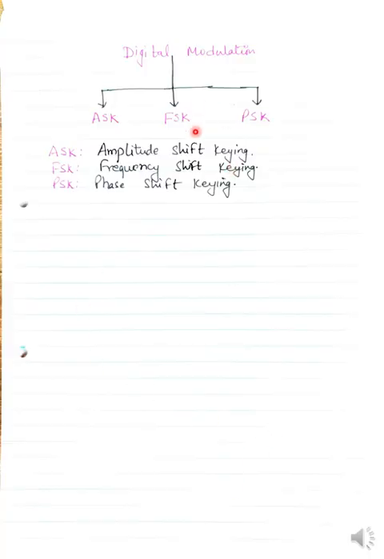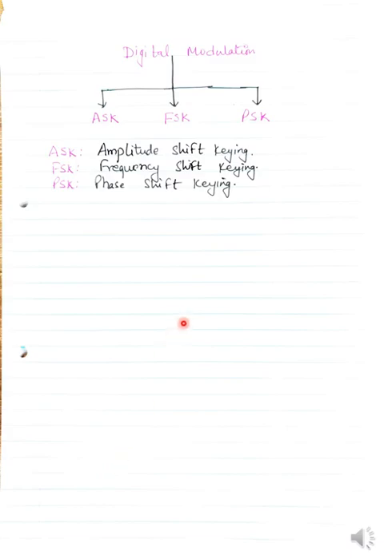Digital modulation, if we have to explain it, is further divided into ASK, FSK and PSK. ASK is amplitude shift keying, FSK is frequency shift keying and PSK is phase shift keying.